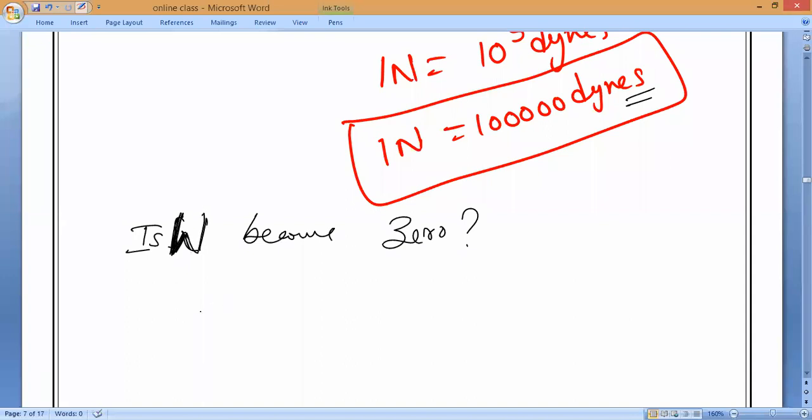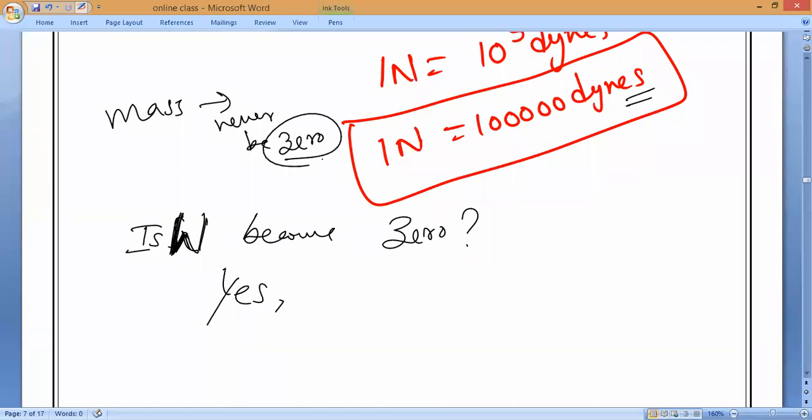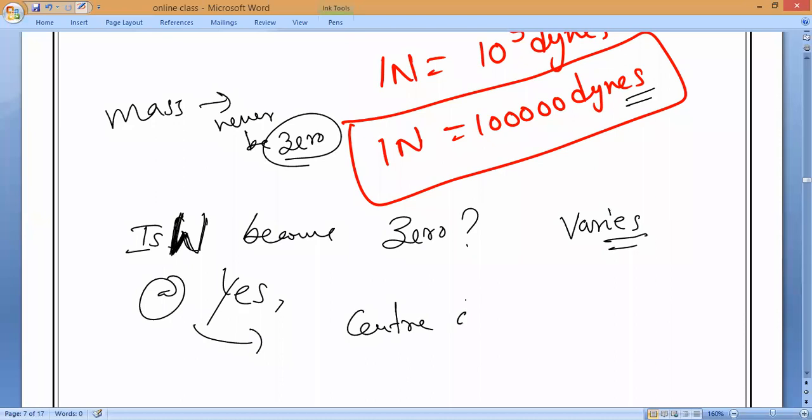Very good. Mass can never be zero. It is constant everywhere, and it is the same. Now W always varies. It will become zero at a particular place: the center of the earth.